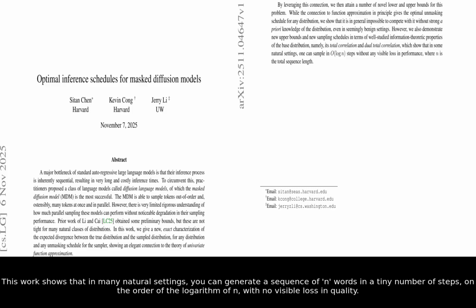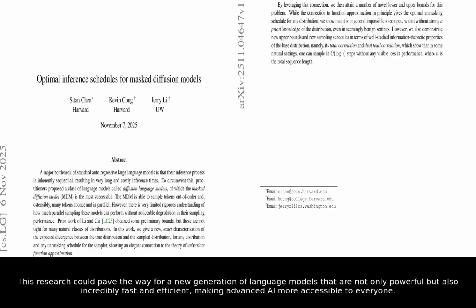Then, they showed the practical limitations of achieving this perfection, but immediately provided an alternative, near-optimal strategy that is easy to implement. This work shows that in many natural settings, you can generate a sequence of n words in a tiny number of steps on the order of the logarithm of n, with no visible loss in quality. This research could pave the way for a new generation of language models that are not only powerful, but also incredibly fast and efficient, making advanced AI more accessible to everyone.